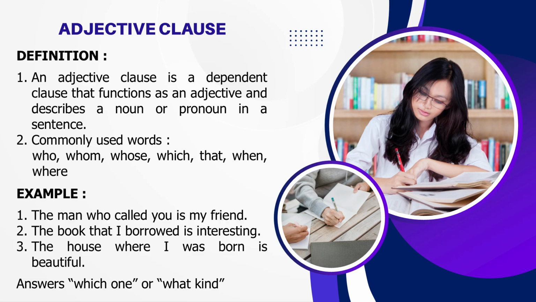Here are some examples. The first one is, the man who called you is my friend. The clause who called you describes the man. The second one is, the book that I borrowed is interesting. The clause that I borrowed describes the book. The last example is, the house where I was born is beautiful. The clause where I was born describes the house. An adjective clause answers questions like which one or what kind.